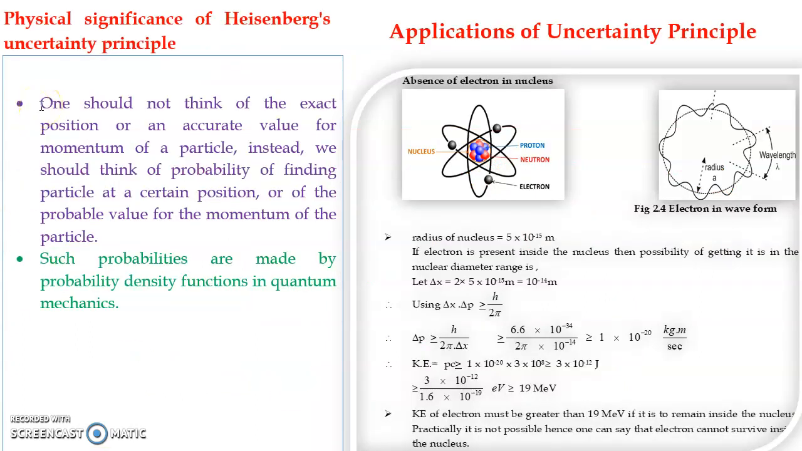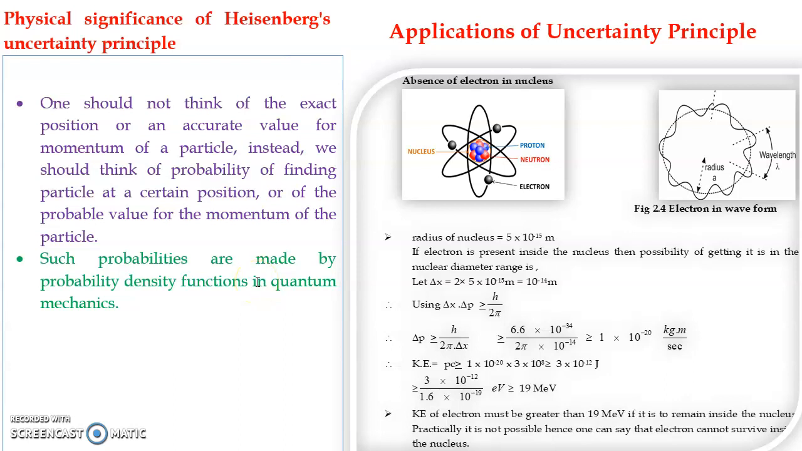Then we can also understand some physical significance of the Heisenberg uncertainty principle. It tells us one should not think of the exact position or an accurate value of momentum of a particle. Instead, we should think of the probability of finding the particle at a certain position, or the most probable value for the momentum of the particle, but not the exact value. And such probabilities can be calculated with the help of a mathematical function known as the probability density function.